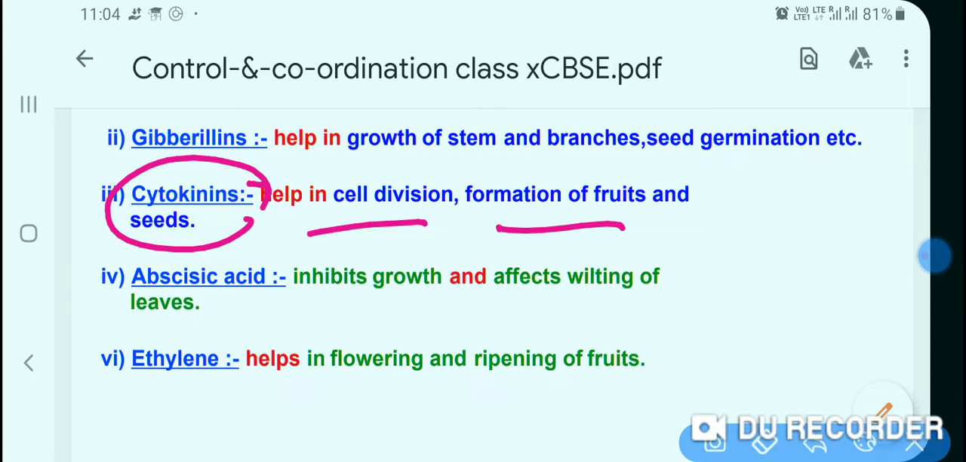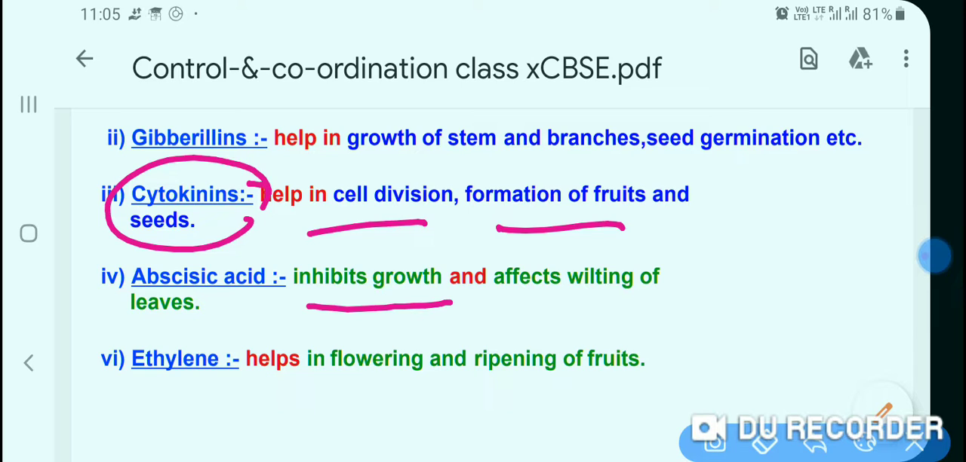Next phytohormone is abscisic acid. It inhibits growth. And which hormone promotes growth? That is the auxin. Auxin and abscisic acid are contradictory. One increases growth and the second decreases growth, and it affects wilting of leaves. Wilting, you know about the wilting, मुरझाना जिसको कहते हैं. And the next hormone, ethylene, helps in flowering and ripening of fruits.